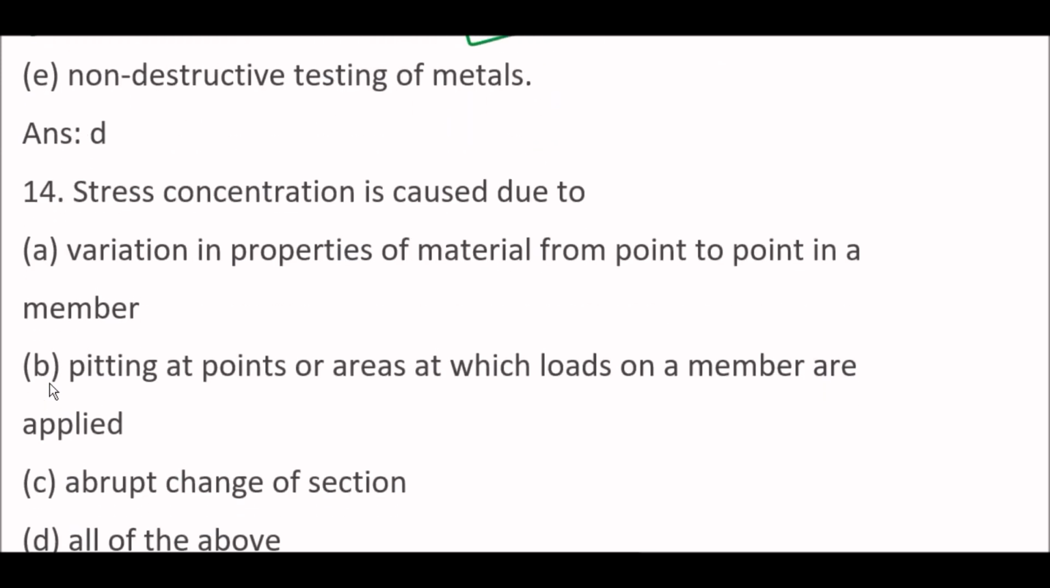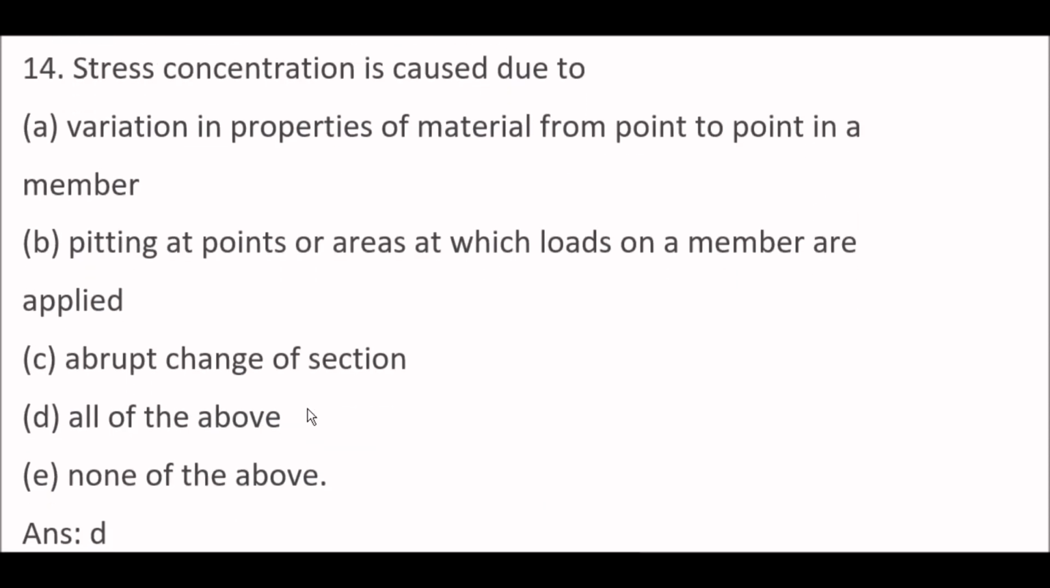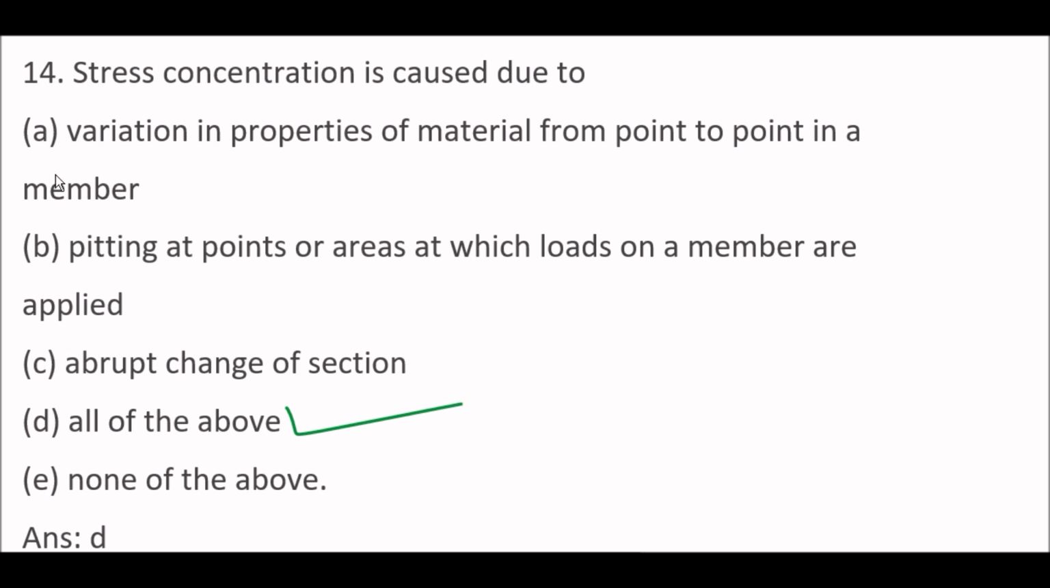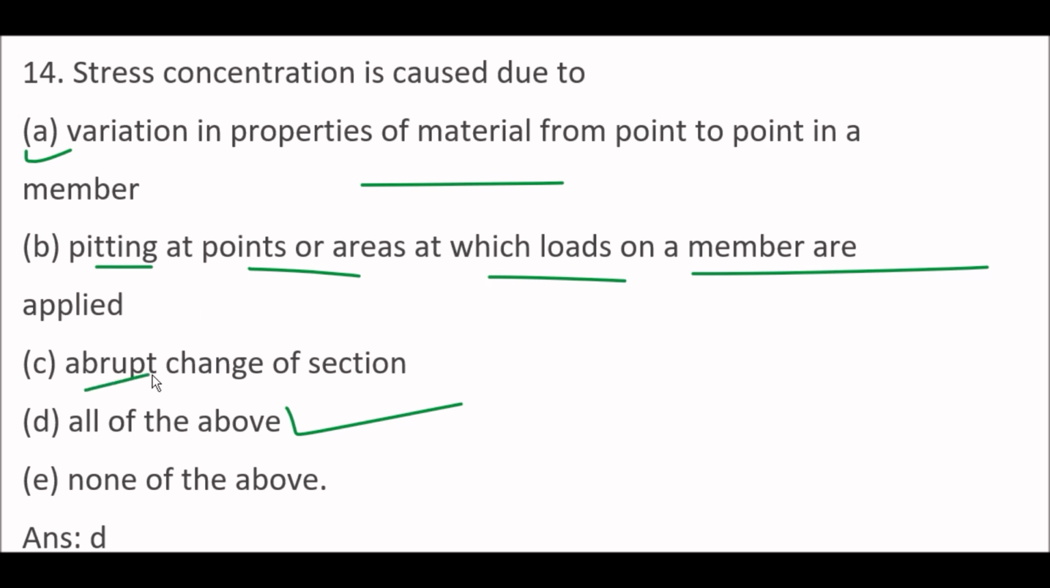Next question. Stress concentration is caused due to option D, all of the above. So causes are variation in properties of material from point to point in a member. Option B is also right. Pitting at points or areas at which loads on a member are applied. And C is also right. Abrupt change of section. So right option is option D, all of the above.